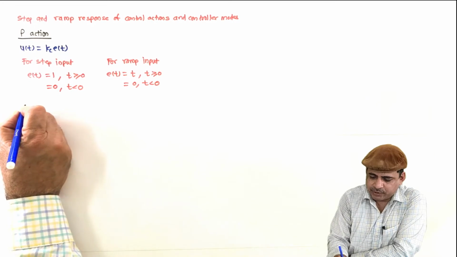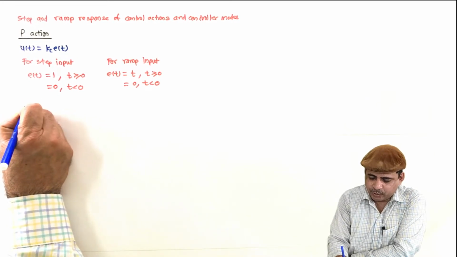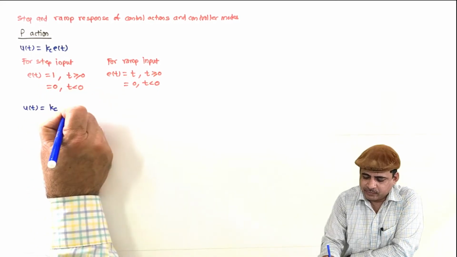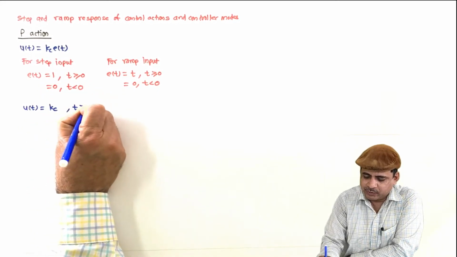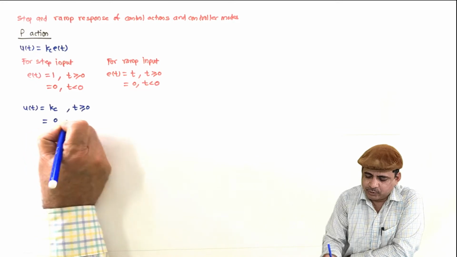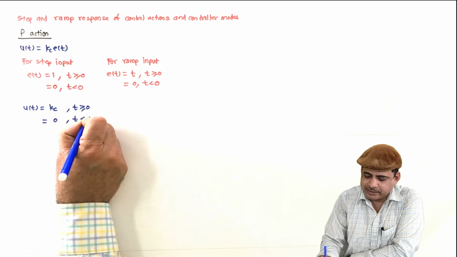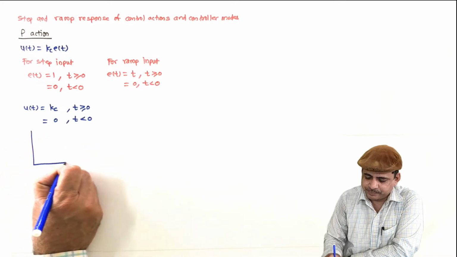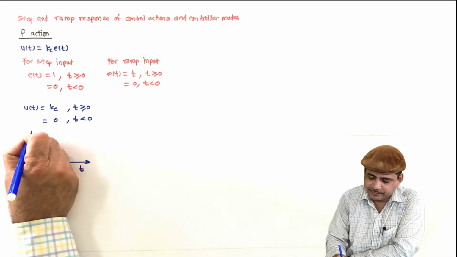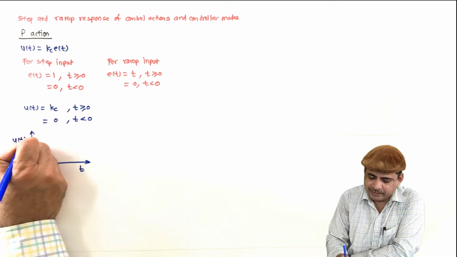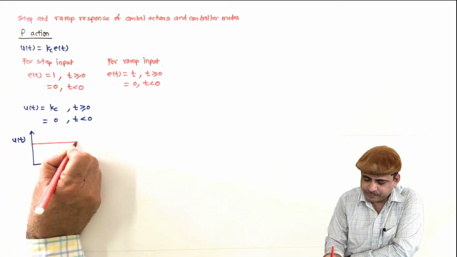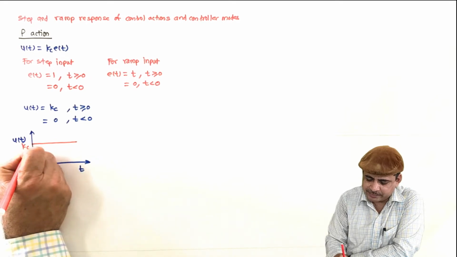So for the proportional case, U of t will be Kc into 1 for t greater than or equal to 0 and equal to 0 for t less than 0, and then it can be sketched as, if this is t and U of t, then the signal will be Kc. So this value is Kc.